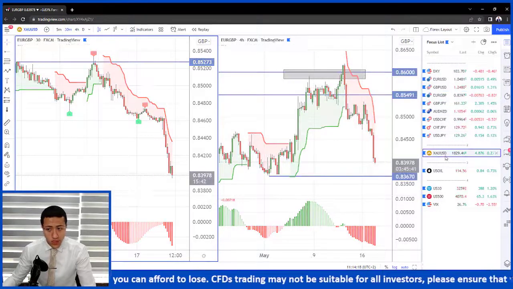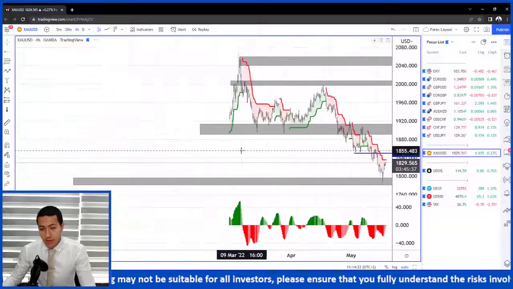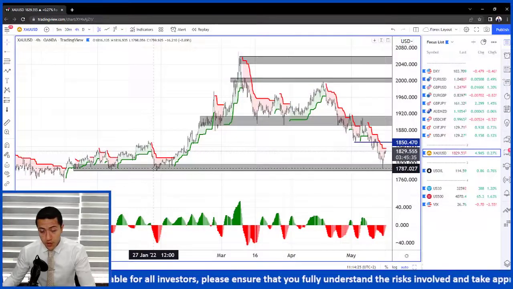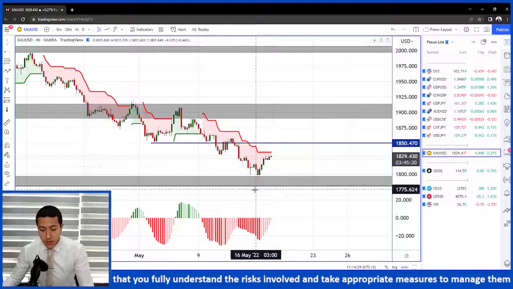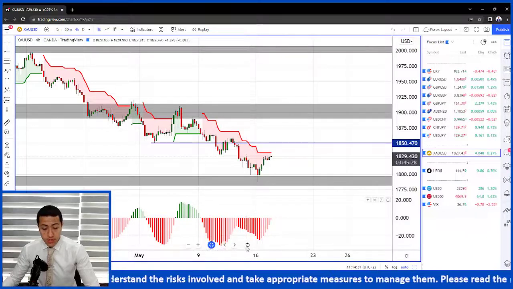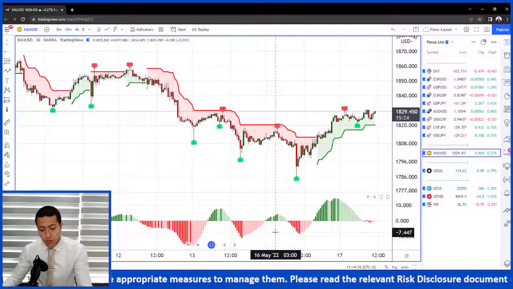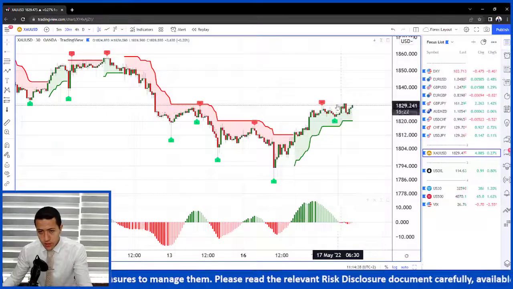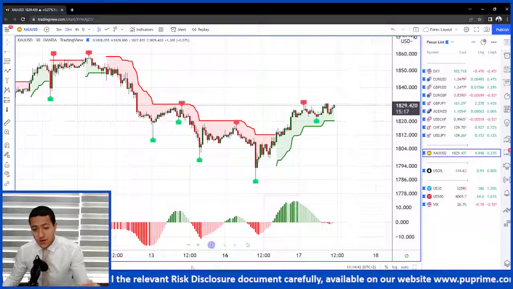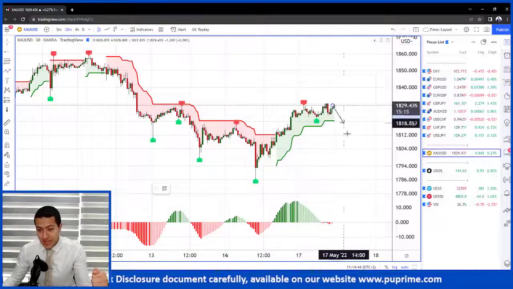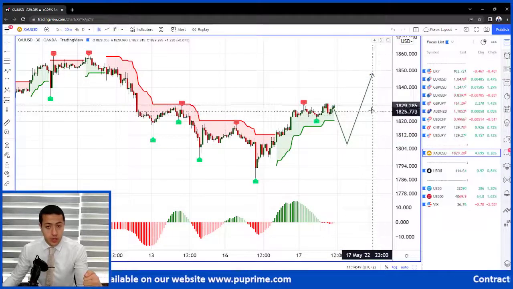Going forward and having a look at gold trading, we respected the levels of support on the 4-hour time frame as well as the daily time frame, and we're having this brilliant upward move which is really supported by momentum. However, during the day, just because on the 30 minutes time frame momentum is no longer on our side, we are having this really strong bearish momentum, so we might have a retracement back to the 1810 and 1811 levels before heading to the upside one more time.